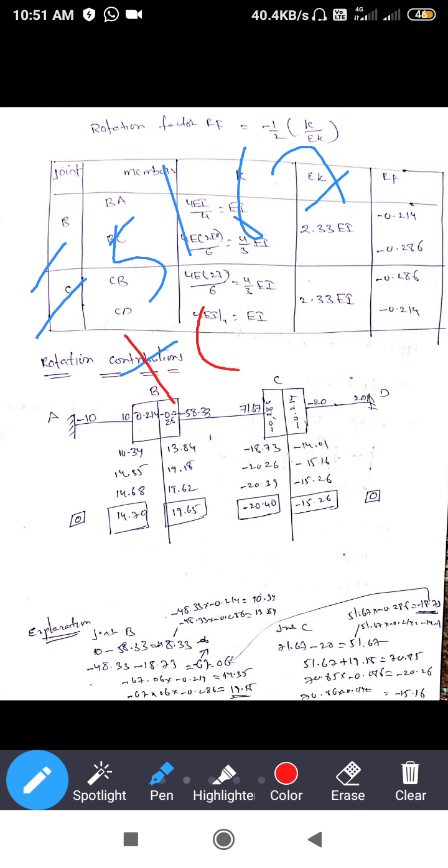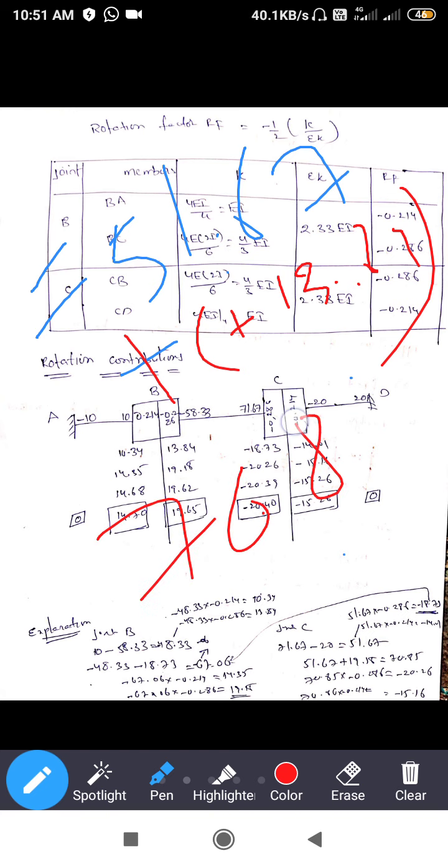Plus minus, minus or plus plus 13.84. So 51.67 plus 13.84, we got 70.85. You can see here 70.85. 70.85 into 0.286 gives minus 20.26.